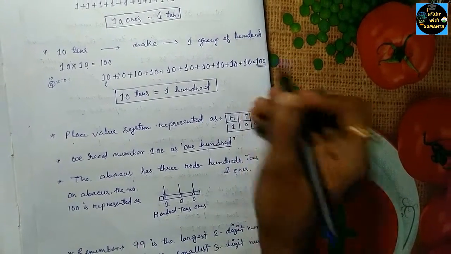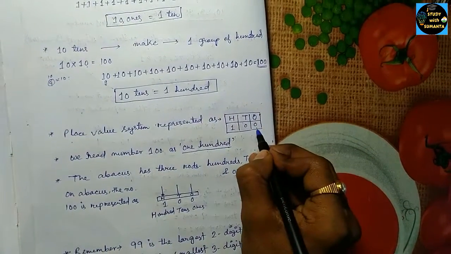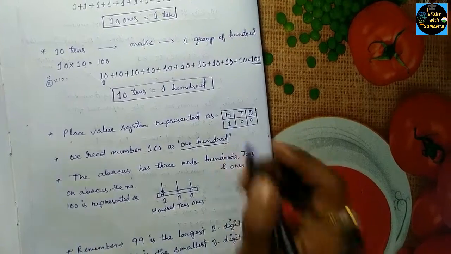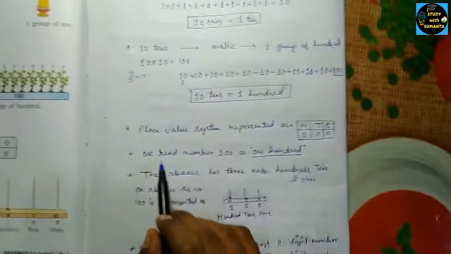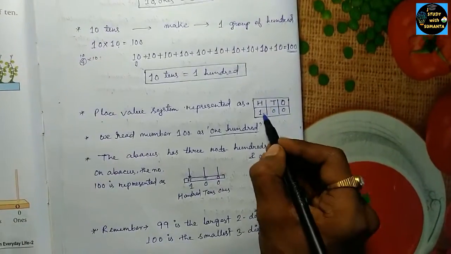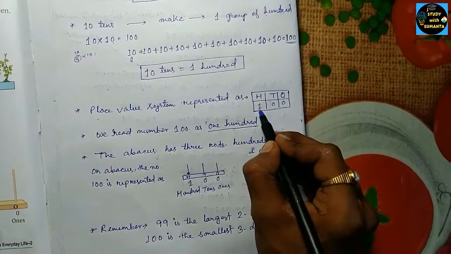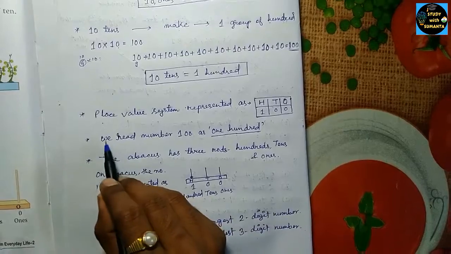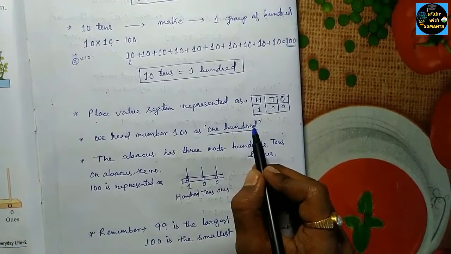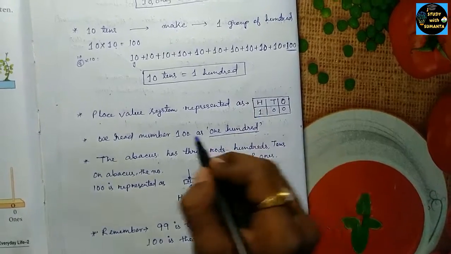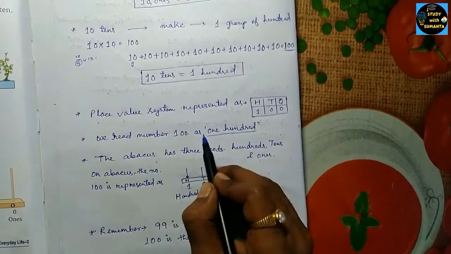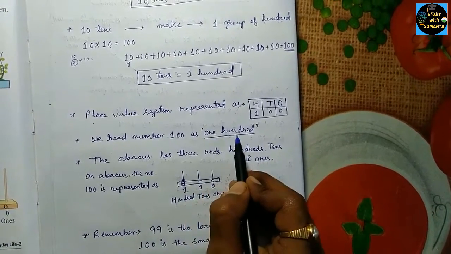You see 100, no? That's how we have to put those numbers here. So you can see we read the number 100 as 100. So we have 1, that is, you can say 100. That means when we read it, we say it as 100.